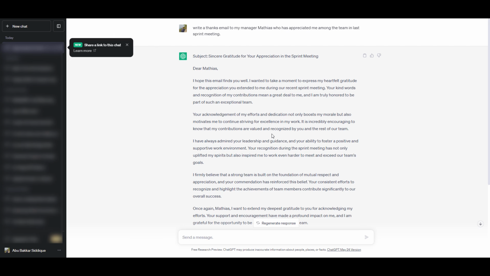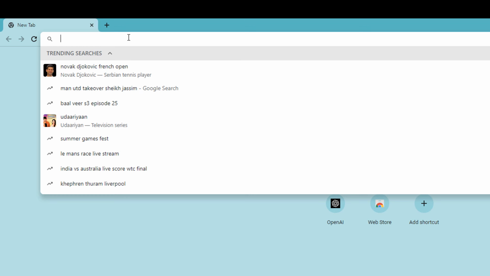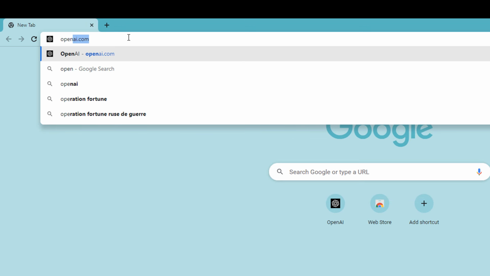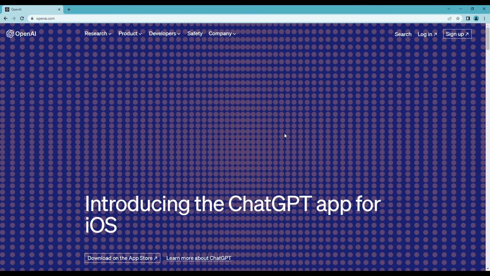So first of all, let's get started by creating an account on OpenAI. Just go to openai.com, the website of OpenAI, the creators. You will see a sign up button here. Just click on it.